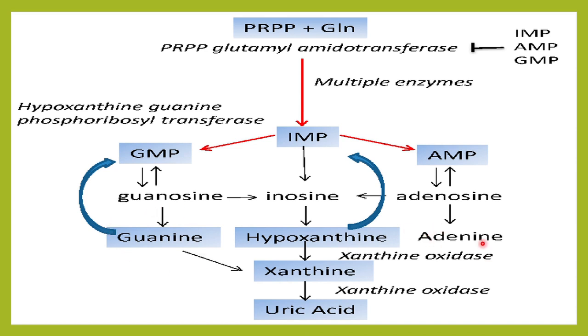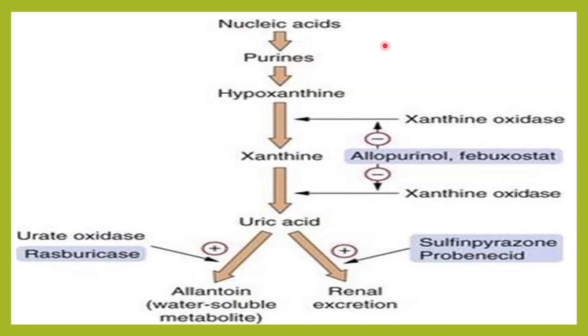So the purines are formed here. They are utilized to form DNA, RNA, and the remaining after that is degraded to form uric acid. And during this process we need all these enzymes, xanthine oxidase, etc. So the nucleic acids form the purines. The purine will be degraded to hypoxanthine, hypoxanthine to xanthine, xanthine to uric acid, and uric acid is excreted.